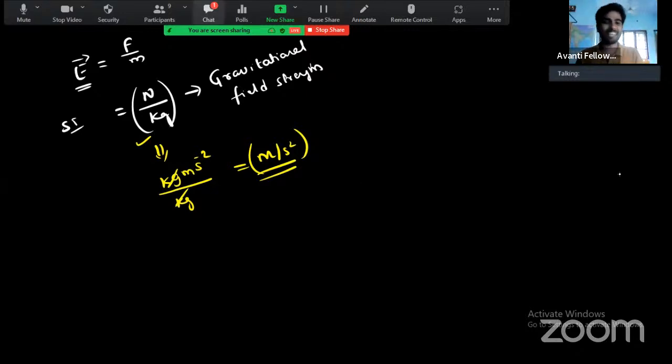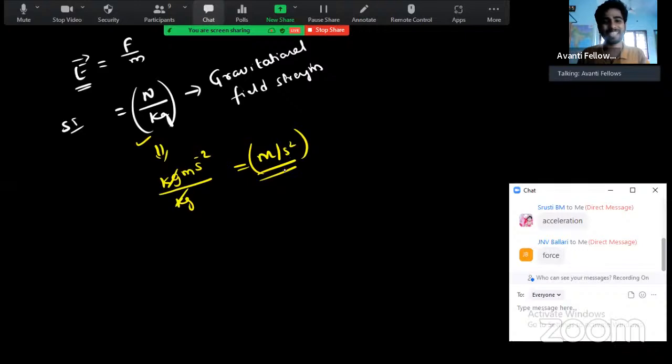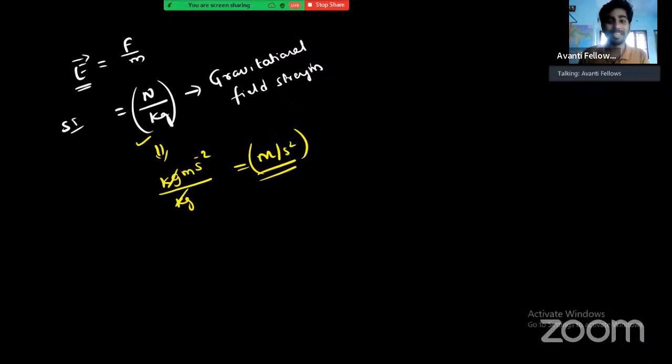Acceleration. Exactly. Look at here. I'm asking about the meter per second square, guys. This is actually the SI unit for acceleration.